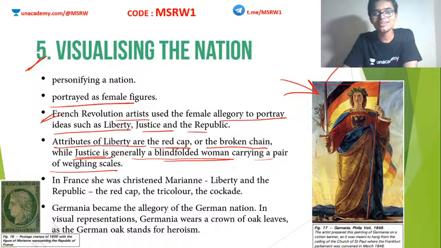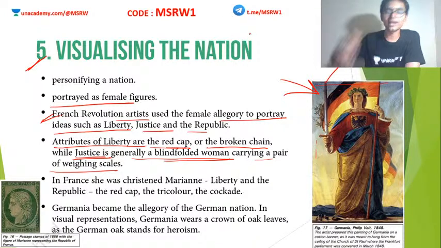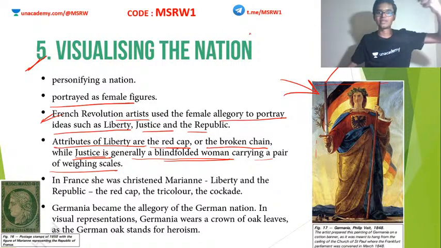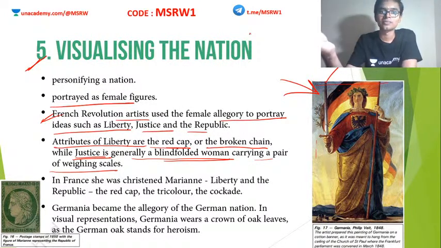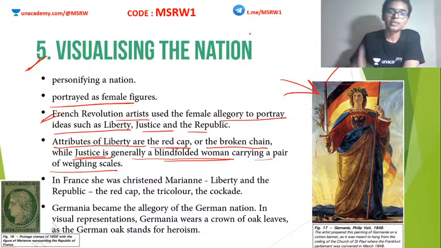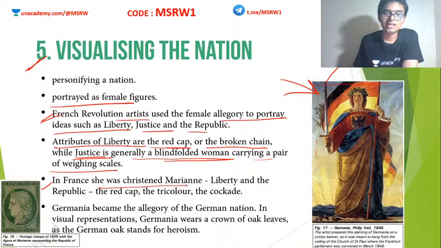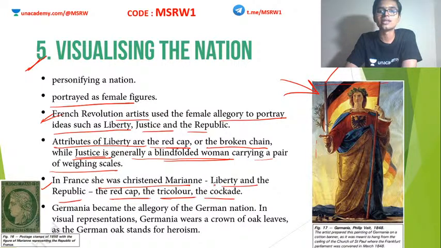You know that right now. Whenever we see an Indian court scene in movies, you can see that blindfolded woman with a weighing scale in her hand. So again, that is a woman. So the idea of justice is also personified as a woman. Clear? In France, she was christened as Marianne. Liberty and the Republic, the red cap, tricolor, cockade, etc. So all these symbols were used for representing various ideologies and various political thoughts at that time.